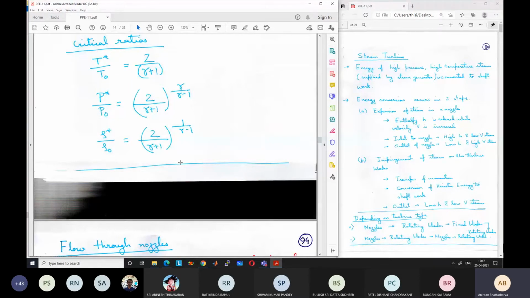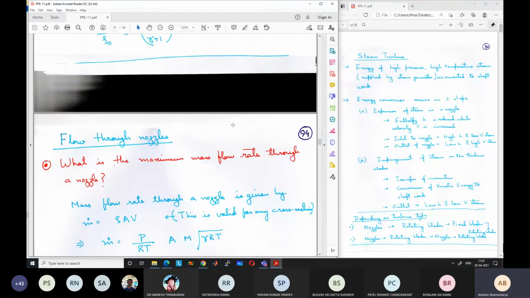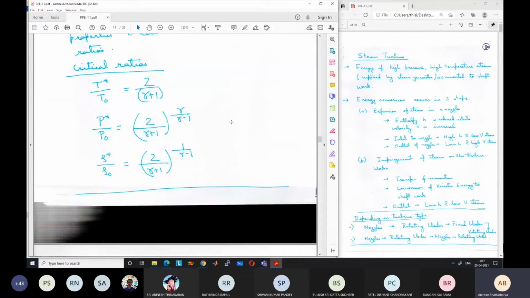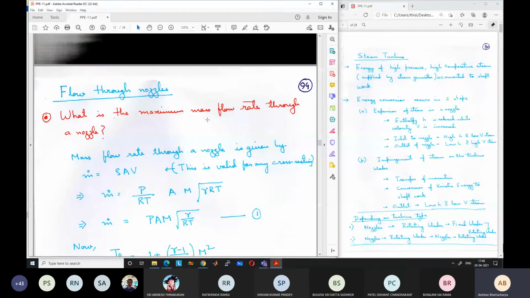So for flow through nozzles, we are interested to know a few things. What is the maximum mass flow rate that can occur through a nozzle? We are going to treat a nozzle as a 1D isentropic flow, as we have discussed. That's why we are studying 1D isentropic flow. Otherwise, why would we study it? Because we are interested in nozzles, and in nozzles the main variation of flow occurs